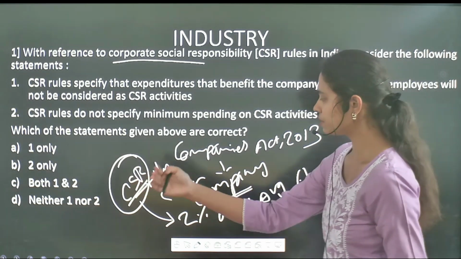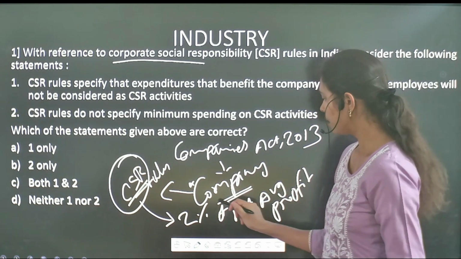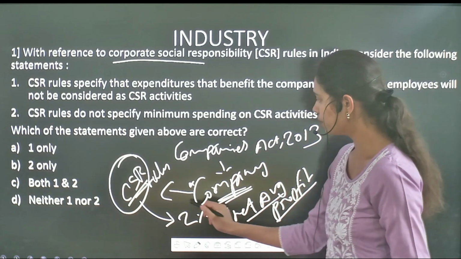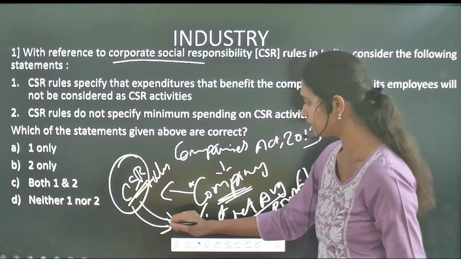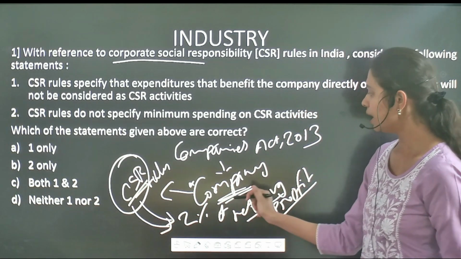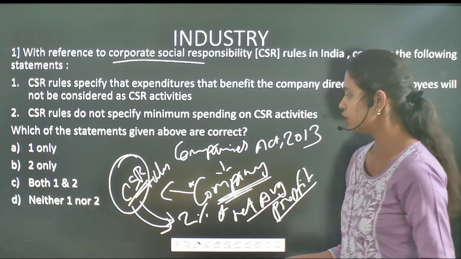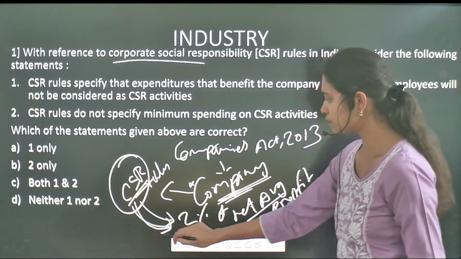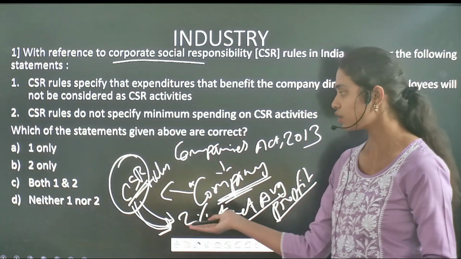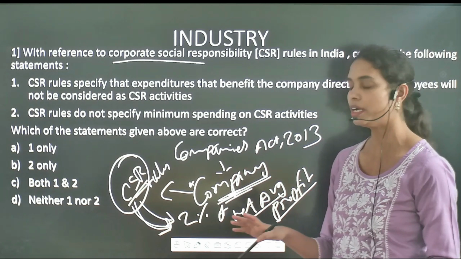So here, corporate social responsibility is nothing but contributing 2% of the net average profit of the company. That is what corporate social responsibility talks about, and also what will be included under it and what will not be included.